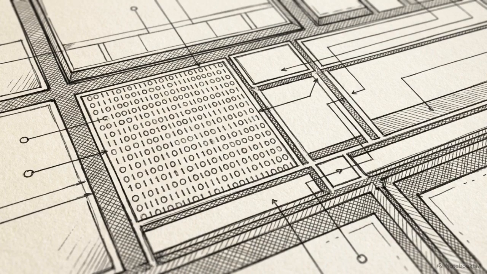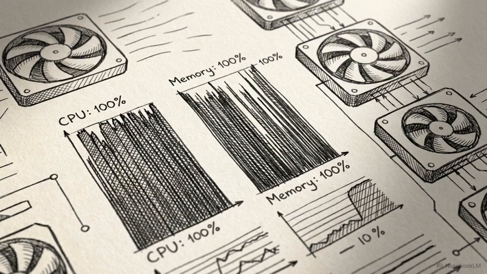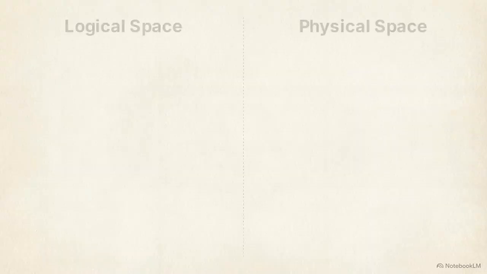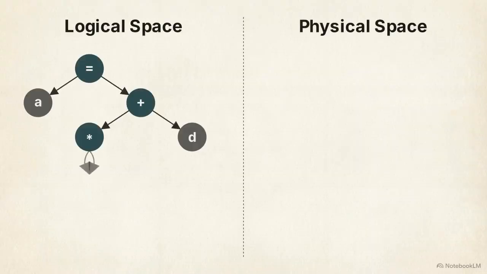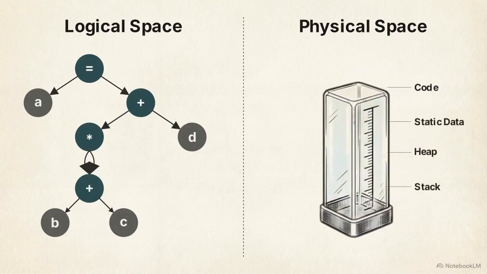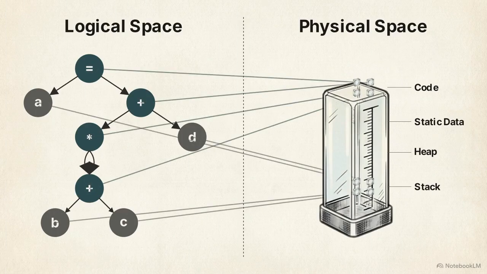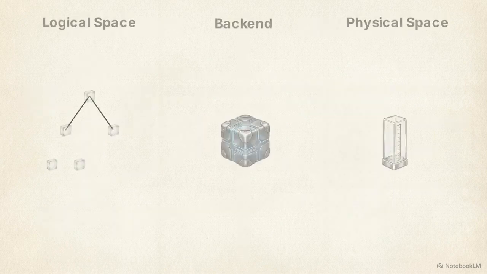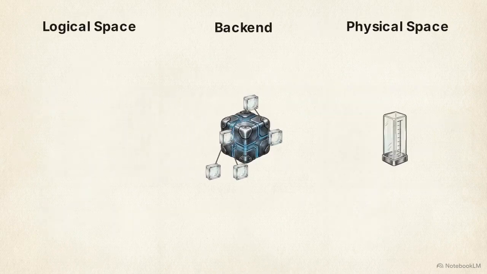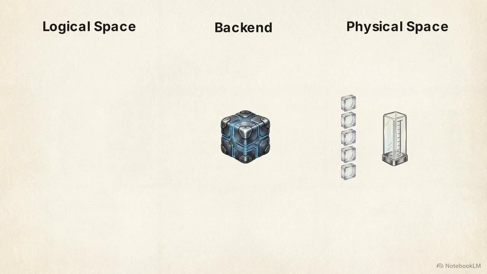defined memory boundaries. A direct translation of the original source text would result in an executable that consumes more memory and processor cycles than necessary. To avoid this, the compiler manages two distinct environments: the logical space, where code is structured and optimized, and the physical space, where that logic is assigned a hardware address. The backend pipeline handles the transition between these two spaces, ensuring that the high-level logic remains functional while meeting the